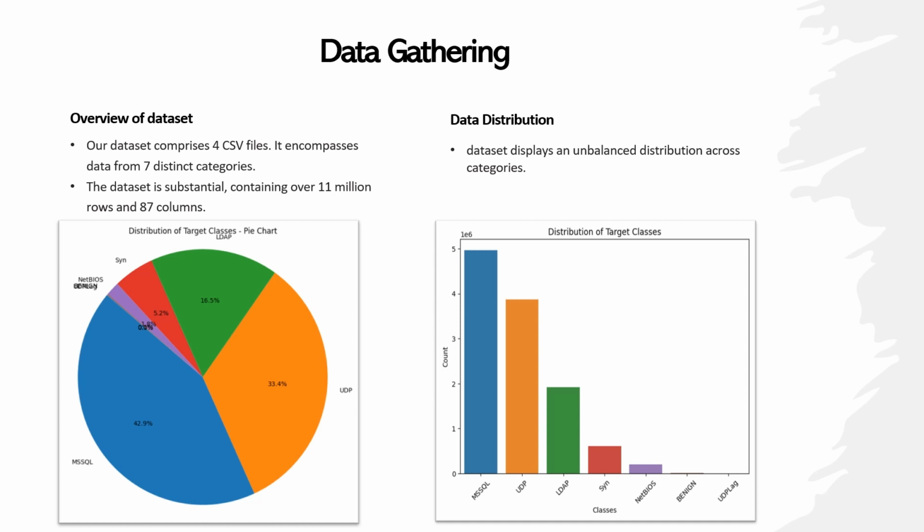However, as you can see in these plots, it's important to note that the dataset displays an unbalanced distribution across categories, which needs to be solved, as it will affect our model's accuracy and F1 score. Also, it will make the model biased to a certain class. So we needed to solve this problem, and this is what happened in the data pre-processing phase.